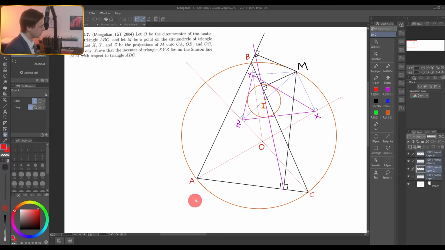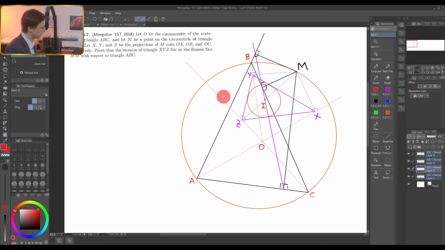We have an acute triangle ABC, circumscribed circle, orange, and O is the center of the circumscribed circle. We fix some point M on the circumscribed circle, and we connect the center of the circle O with the vertices A, B, and C. Then you drop perpendiculars from point M to OC.